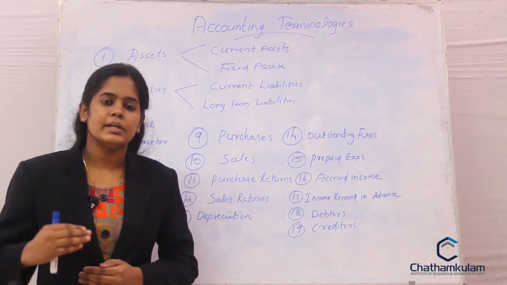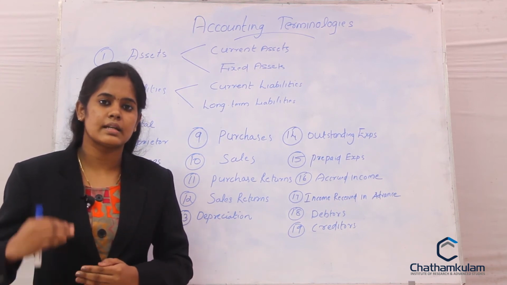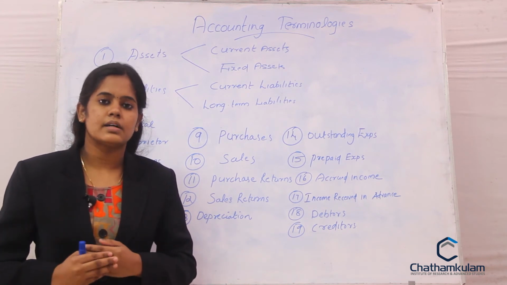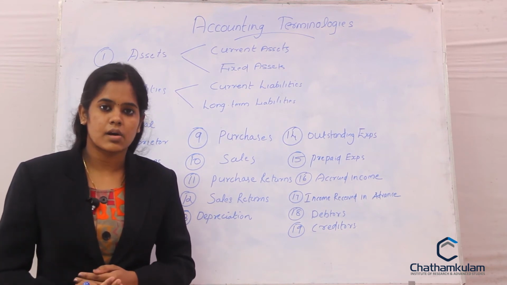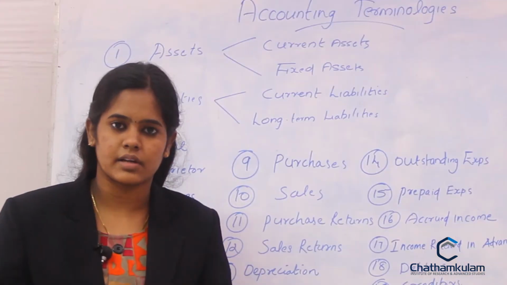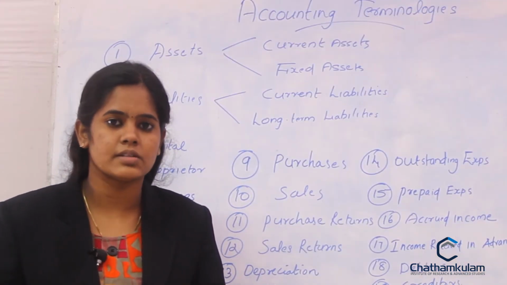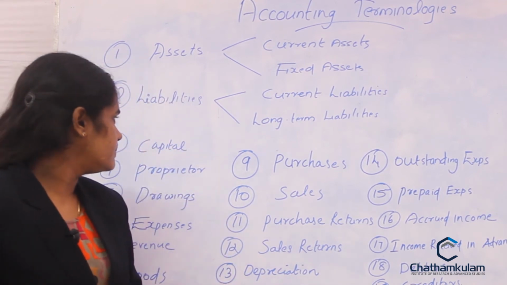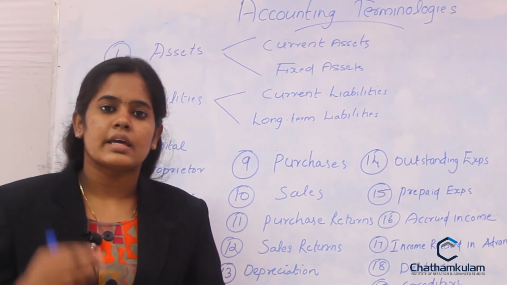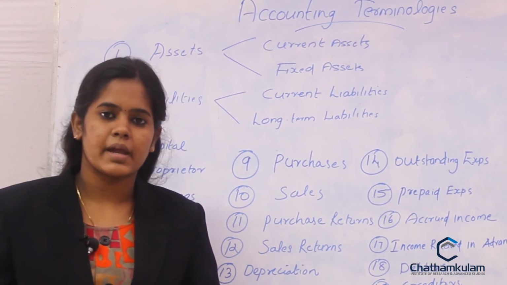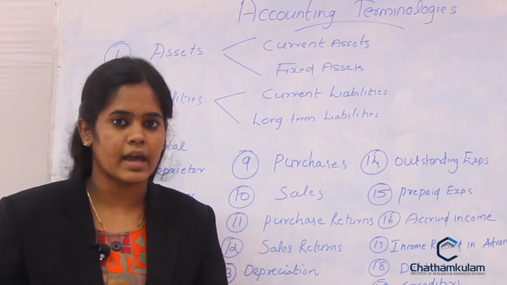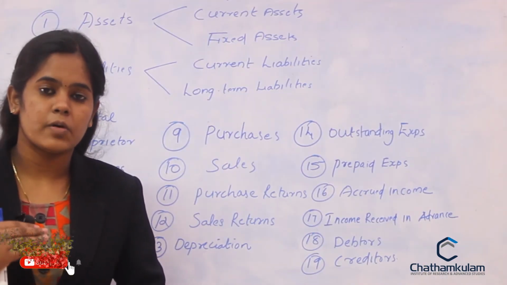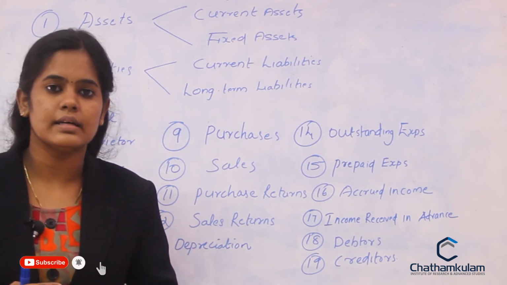Coming to the long-term liabilities, these are repayable over a longer period of time. Long-term liabilities include any mortgage loans provided by the bank or any other financial institution. Long-term loans and debentures are the long-term liabilities of the firm. Next term, capital. Capital is the amount of investment made by the owner, maybe in the form of cash, stock, assets and so on. So simply it is the amount of investment made by the owner in the business.